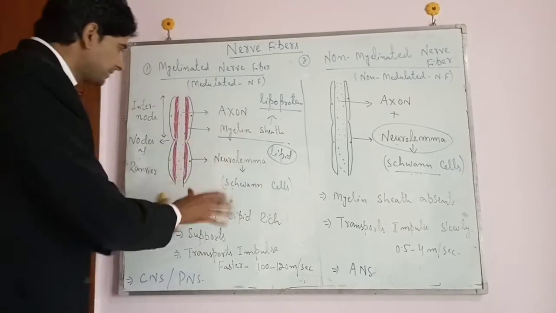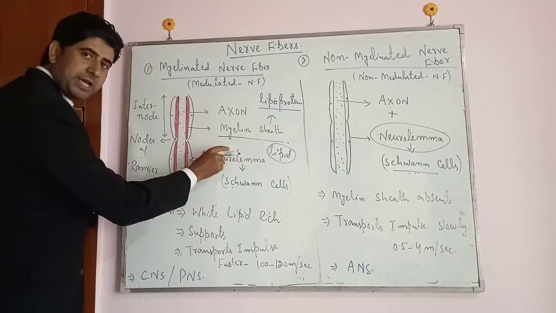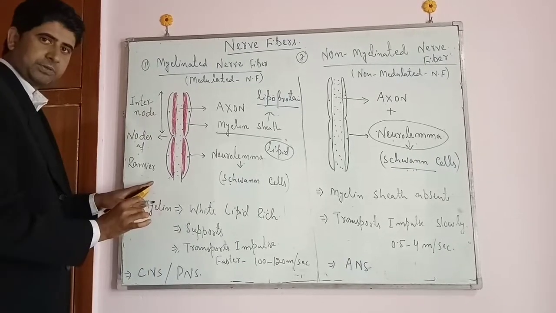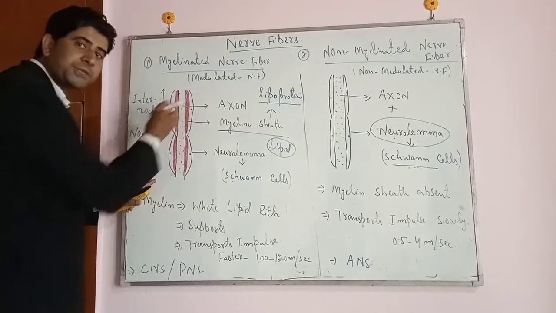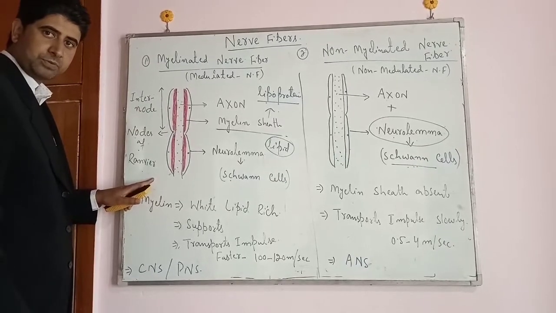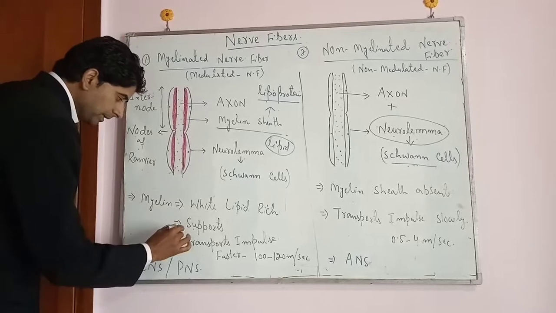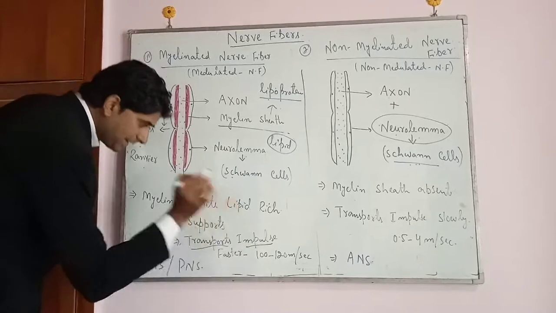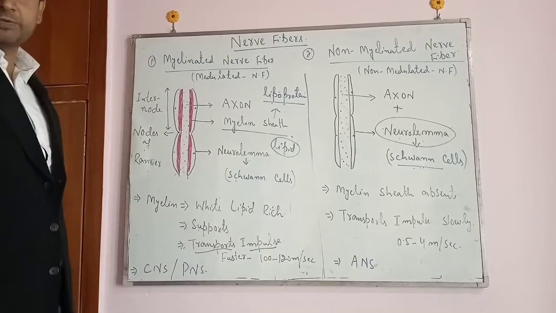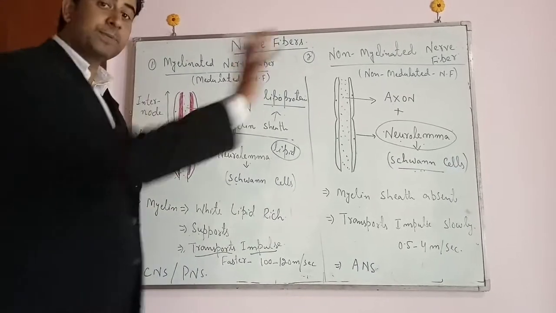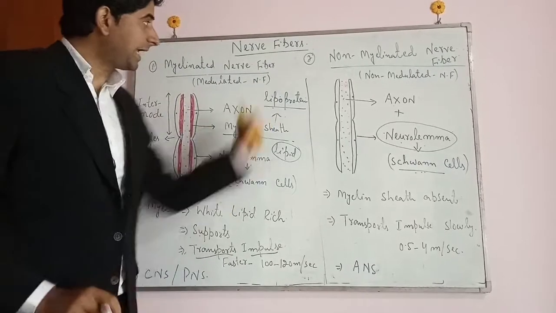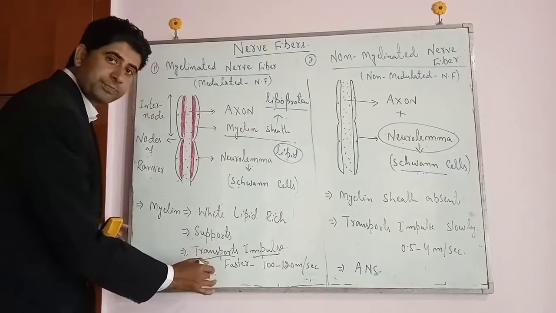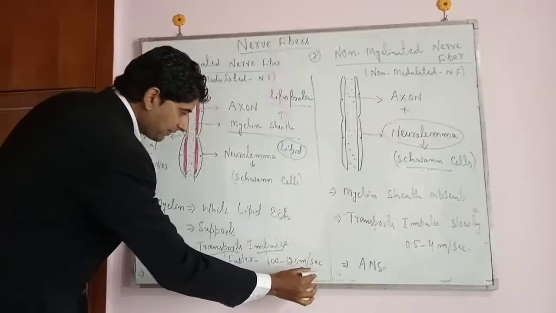So the same is the case with this. This myelin sheath insulates the nerve fiber, supports it, and prevents the loss of energy in the form of heat. In addition, it also helps in the transport of impulses at a much faster rate. It means it transmits the impulse at a rapid rate compared to the non-myelinated nerve fiber, at the rate of 100 to 120 meter per second.